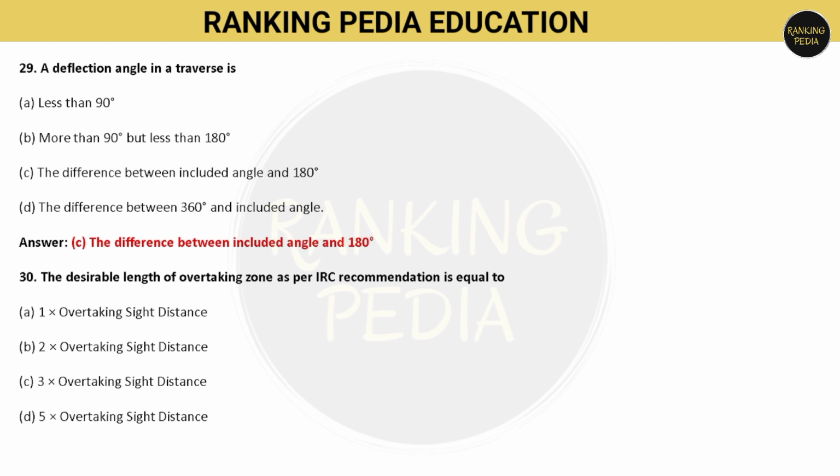Next question is, the desirable length of overtaking zone as per IRC recommendation is equal to. Your options are 1 into overtaking sight distance, twice of overtaking sight distance, thrice of overtaking sight distance, or 5 into overtaking sight distance. So which one is the correct? You have to answer this. The desirable length of overtaking zone as per the IRC recommendation is equal to 5 into overtaking sight distance, which is option number D.